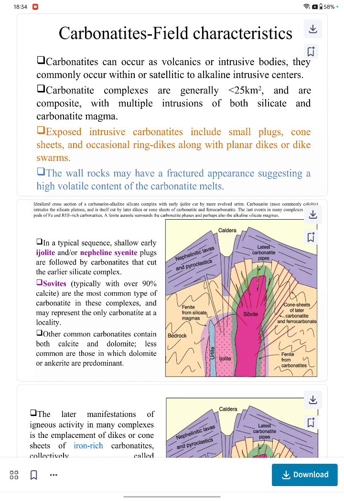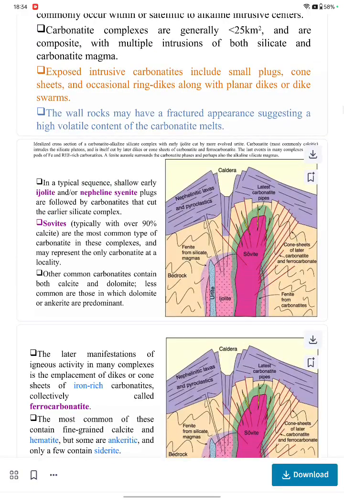Okay. And in this sequence, we have an idealized cross section of a carbonatite alkaline silicate complex. With early ijolite being cut by more evolved urtite. So ijolite is being cut by the urtite.